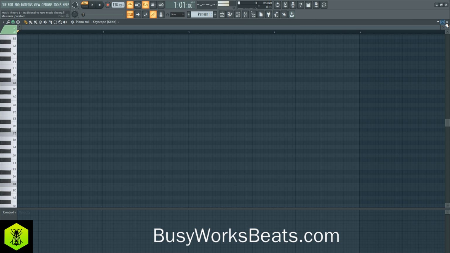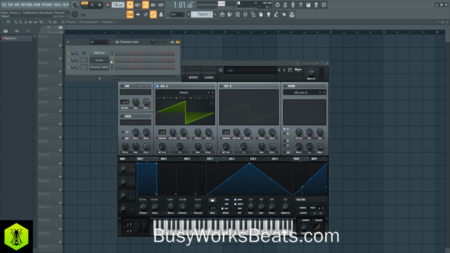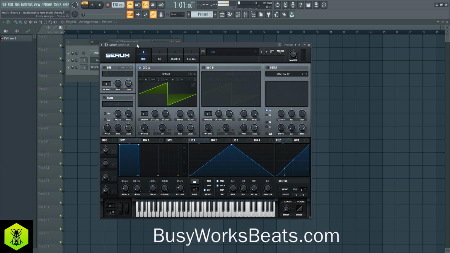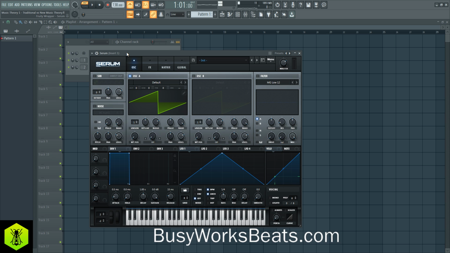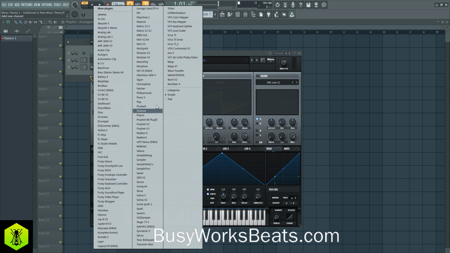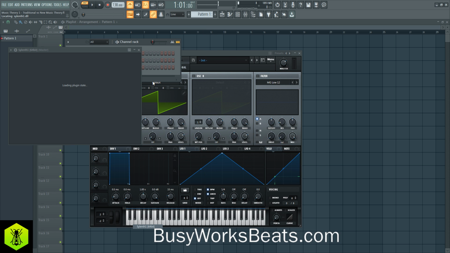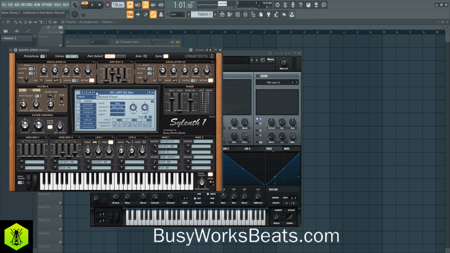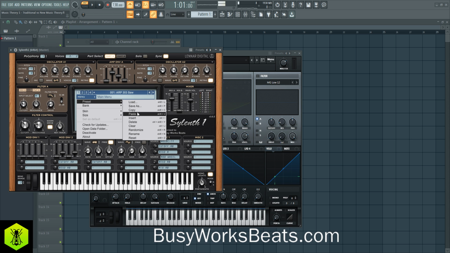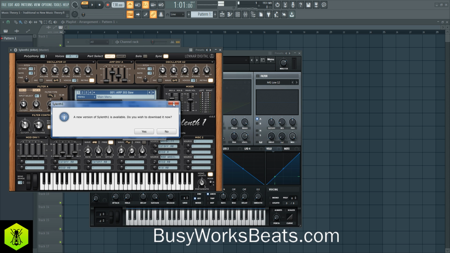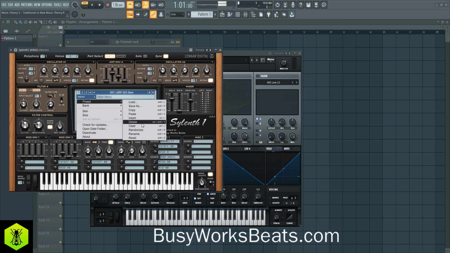So let's go over a couple of new reasons why you need to understand music theory this way, because now when you get into sound design, it gets way more complex. Okay, and let's actually open up a different plugin. Where we at? Serum, Sylenth, where we at? Okay, now as we open up this plugin, let's reset this back. A new version, I didn't know that. Okay, cool. Let's open that up.